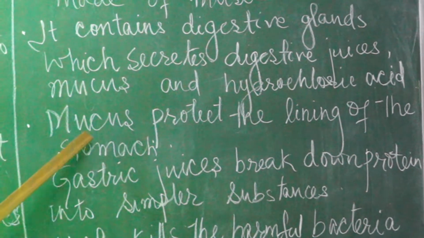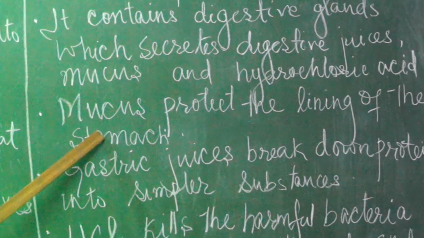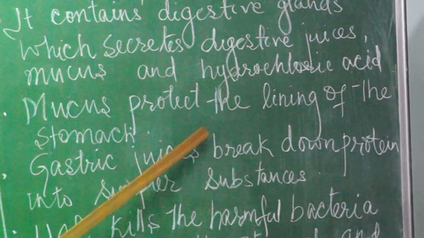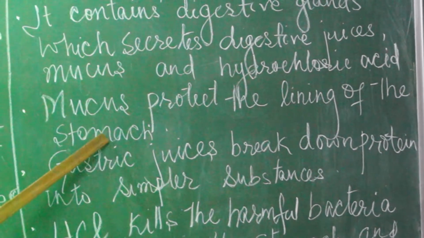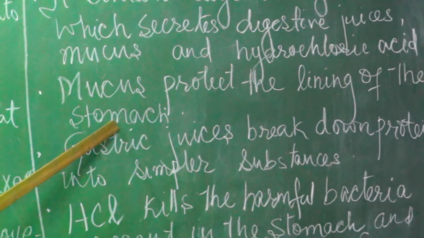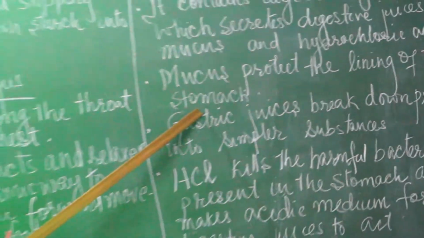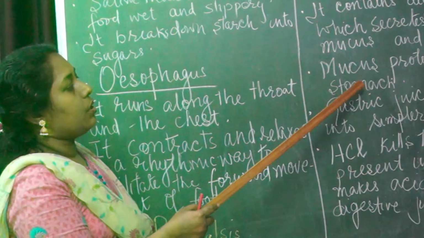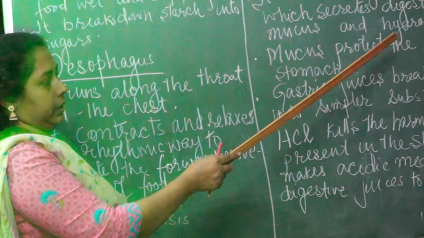Now we will see the function of these. Mucus protects the lining of the stomach. Hydrochloric acid is there, and acid will cause harm to the lining or the wall of the stomach, so mucus helps to protect it.